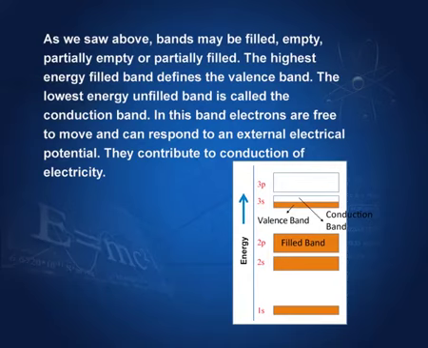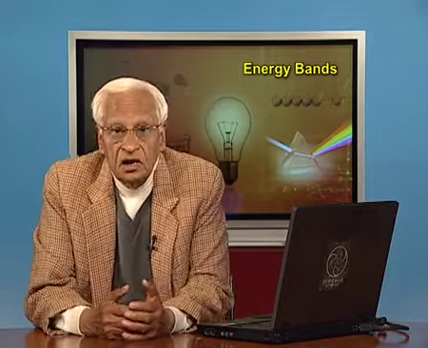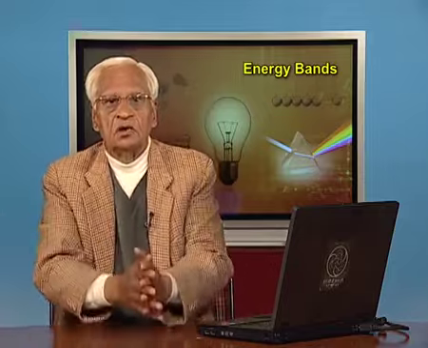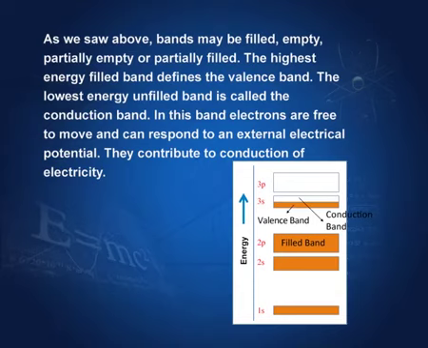The highest energy filled band defines the valence band. So, all these colored are the valence bands, and this one unfilled band is called the conduction band. So, we have conduction band and we have valence bands. In the conduction band, the electrons are free to move, and therefore, they can respond to the external electric potential. These conduction band electrons contribute to the conduction of electricity.